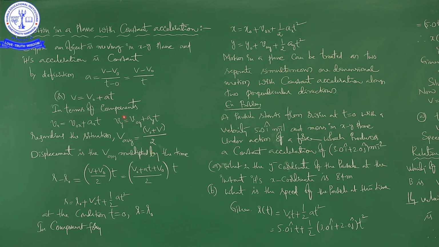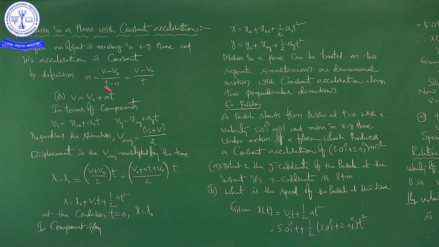In the last chapter, motion in a straight line, we discussed the derivation of kinematic equations. There are 3 kinematic equations. So, it is the first kinematic equation, okay, right. In terms of components, this is important. This is the kinematic equation followed by a body when it is moving along a straight line, but when the body is in a plane, when it is 2-dimensional motion, is it possible to apply? Yes, sure, definitely we can apply.